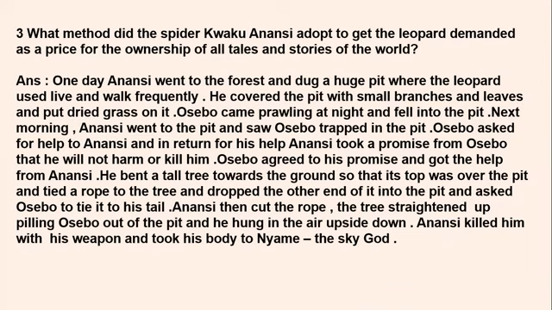And he covered it, he hid it so that it could not be seen by the leopard. He hid it with small branches, leaves, and he put dried grass on it. And Osebo came prowling at night and fell into the pit. Okay, so Osebo did not know. He came just loitering, slowly prowling. He came at night to hunt his prey, and he himself fell into the pit.